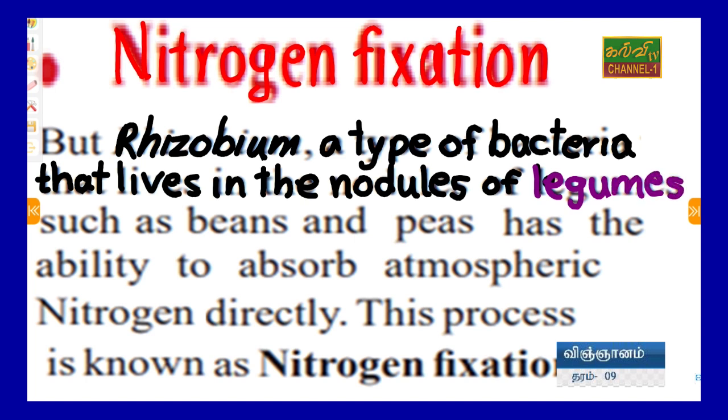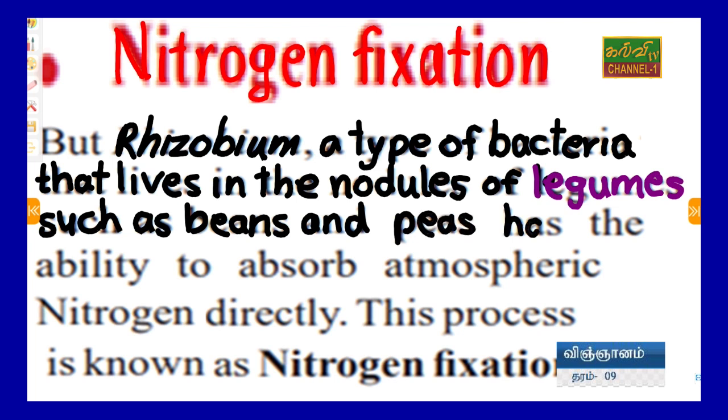There are so many plants in it, such as beans and peas, and not only that, ipil-ipil and mimosa are also under the leguminous family.